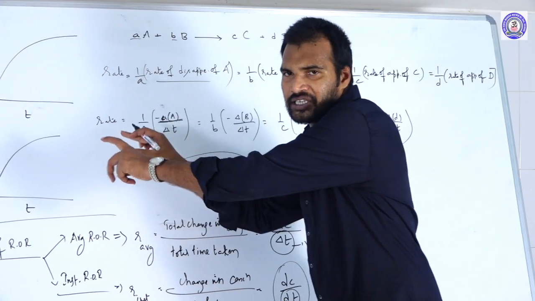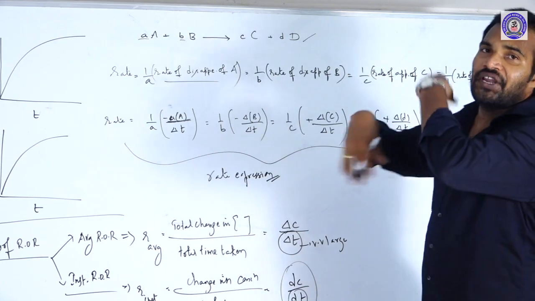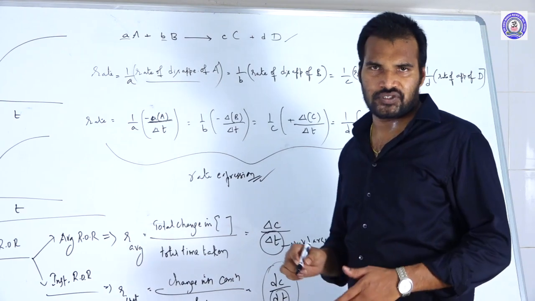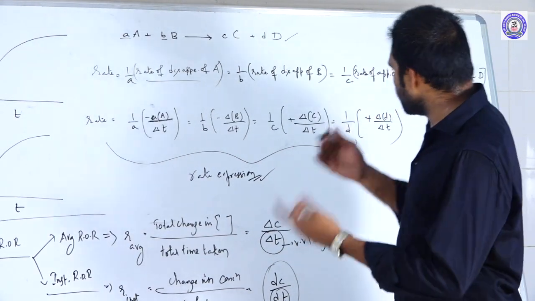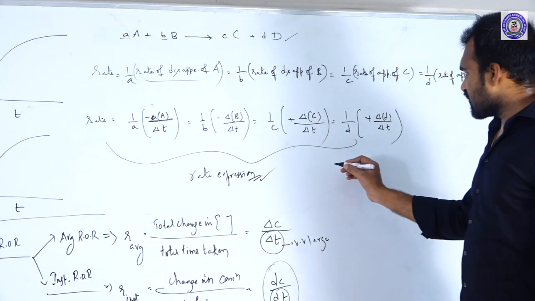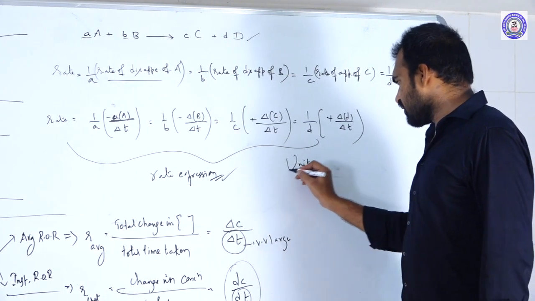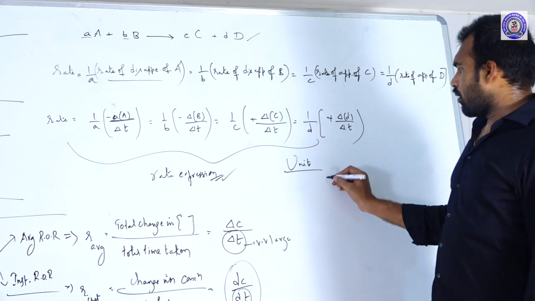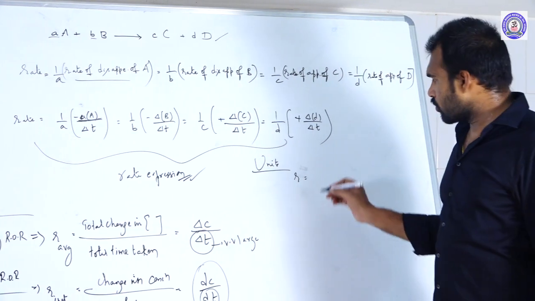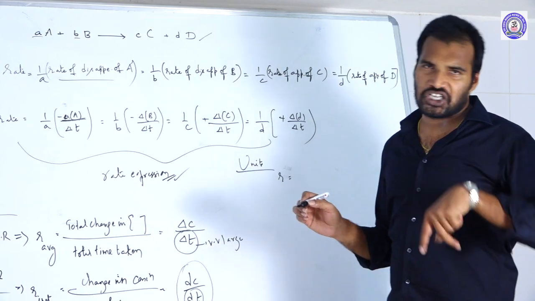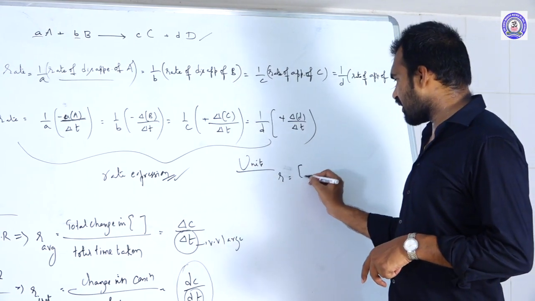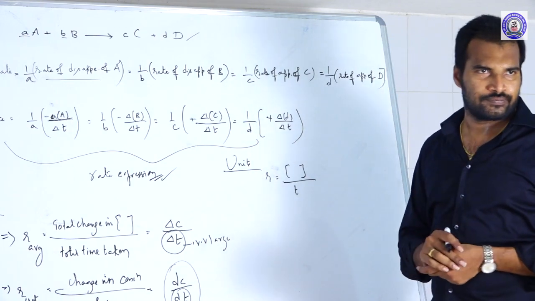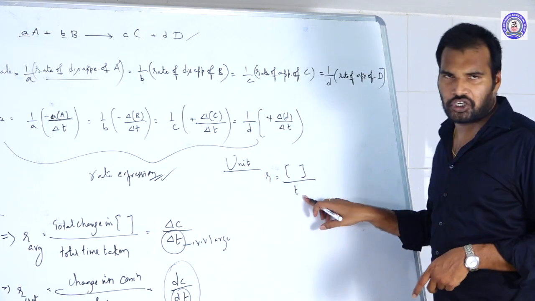Expressing the rate of the reaction with the rate of any one of the reactants or products is what we call the rate expression. If you look at the units of the rate of the reaction, what is the rate formula? Rate is equal to change in the concentration by change in the time. That means in the numerator concentration is there, and in the denominator time is there.